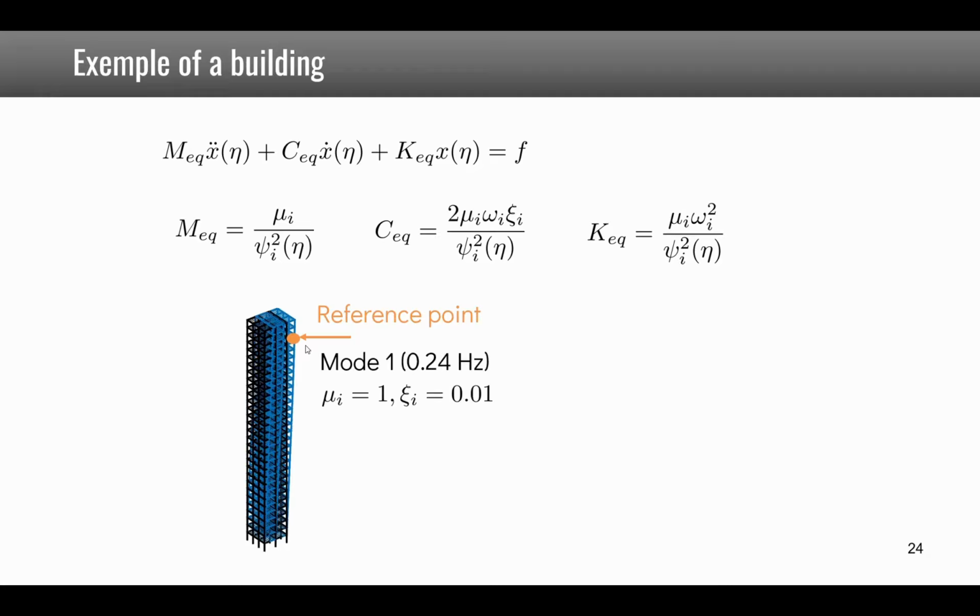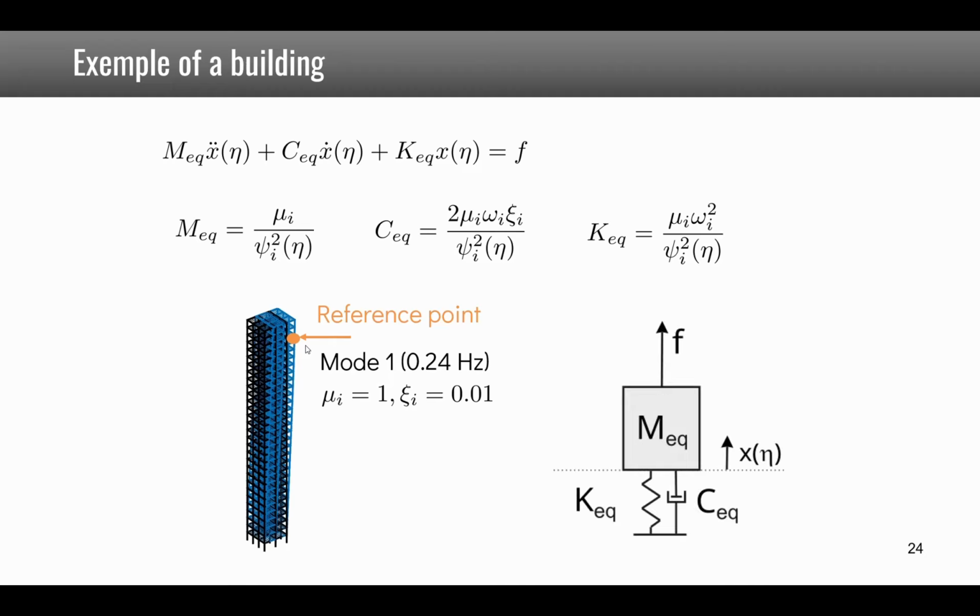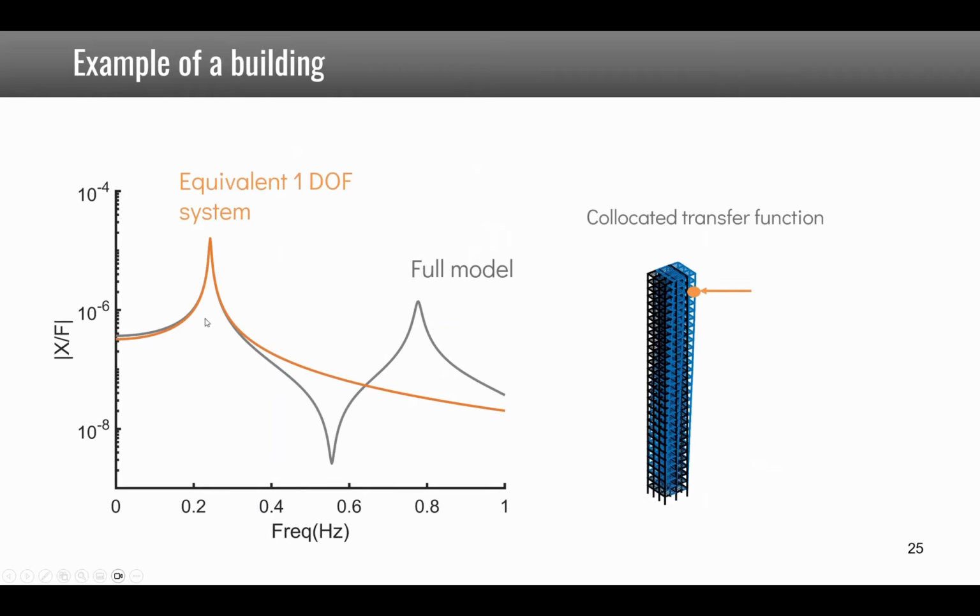Based on that, we are able to determine for the first mode shape the equivalent mass, stiffness, and damping coefficient. And by applying a force, we can compute the transfer function between the force applied and the displacement in this horizontal direction, which is done here. And you see again that the full model, of course, includes several mode shapes, so it has several peaks, and it's the gray curve, whereas the orange curve represents the equivalent SDOF, which again fits very well in the frequency band around the first natural frequency of the building.